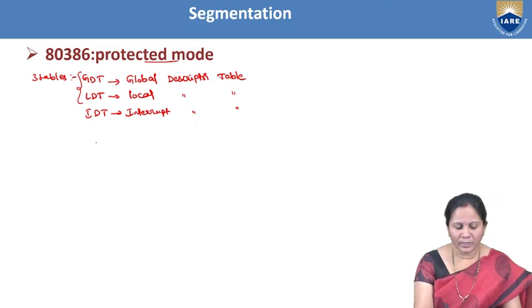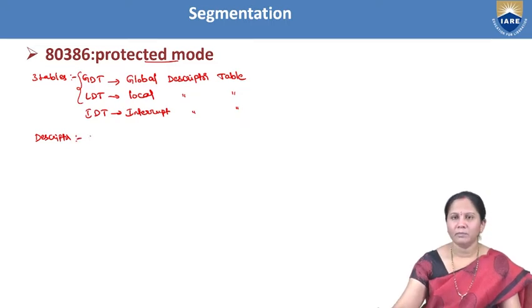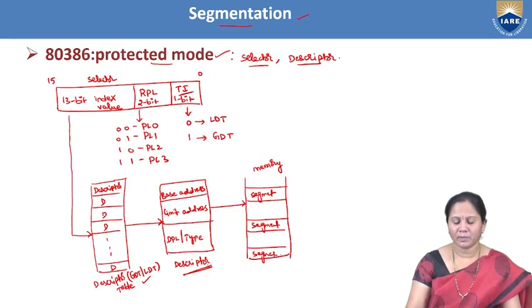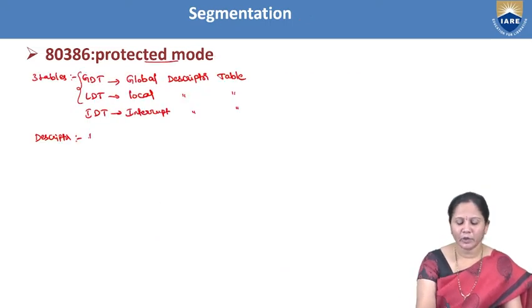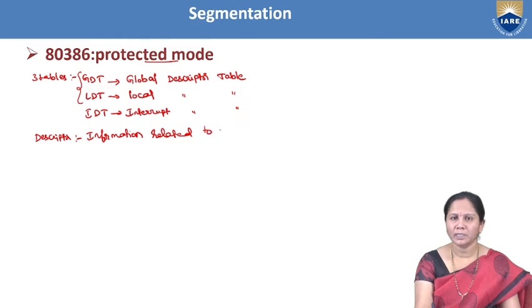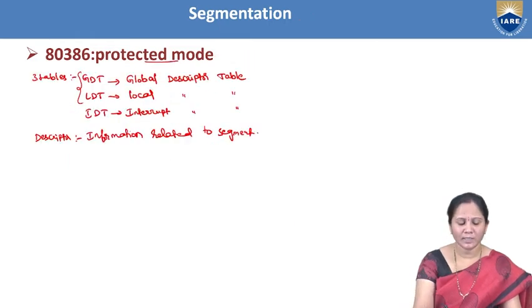Next is the descriptor. The descriptor consists of information related to a segment. What type of information? It consists of base address, limit address, DPL and type.